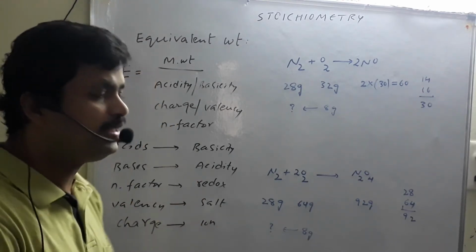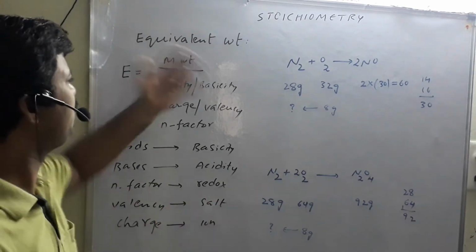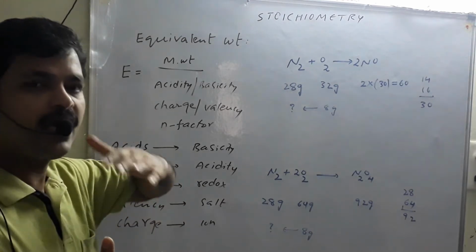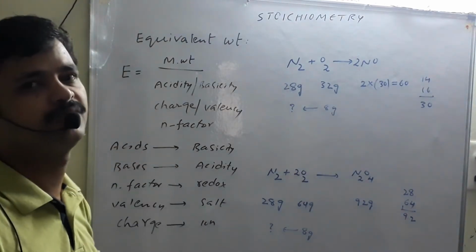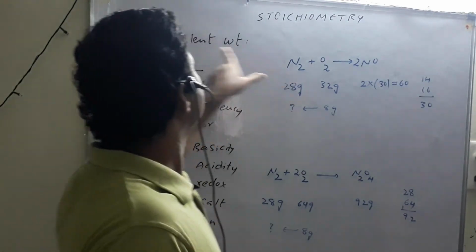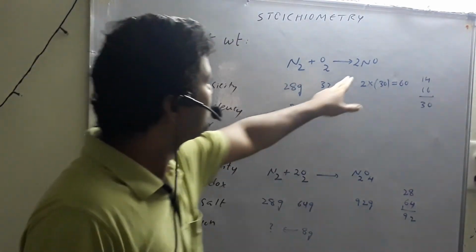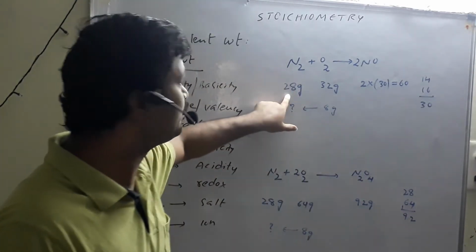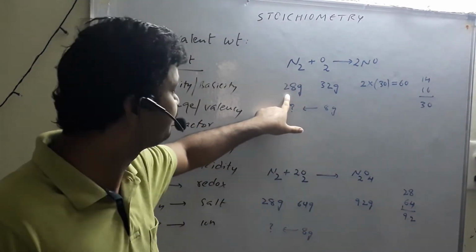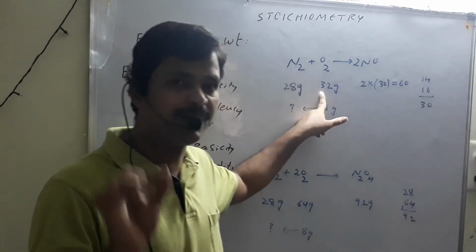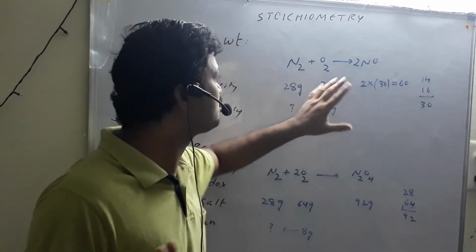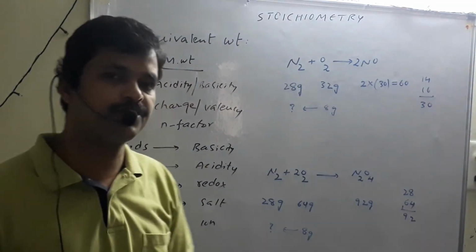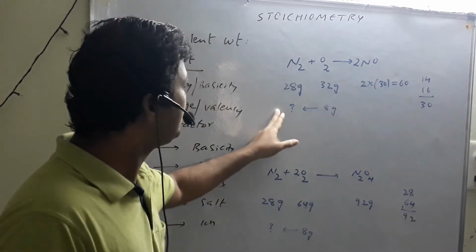Equivalent weight is a variable quantity. A wonderful, excellent property. It was not discovered by anyone; it is a property observed through science evolution. To understand this, here we have one example: nitrogen monoxide formation and nitrogen tetroxide formation. Nitrogen 28 grams is the molar mass, a fixed quantity. And oxygen 32 grams, the mass of 1 mole, is also a fixed quantity. In both equations the same chemicals participate, but their equivalent weights are different.